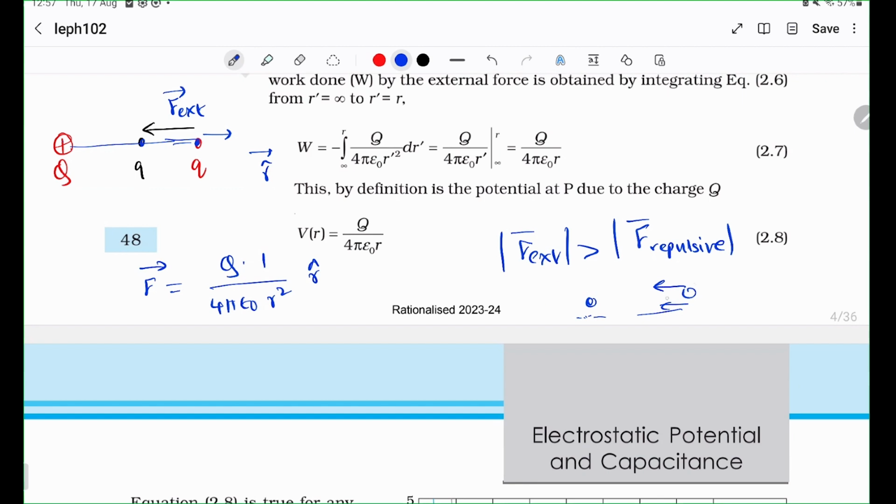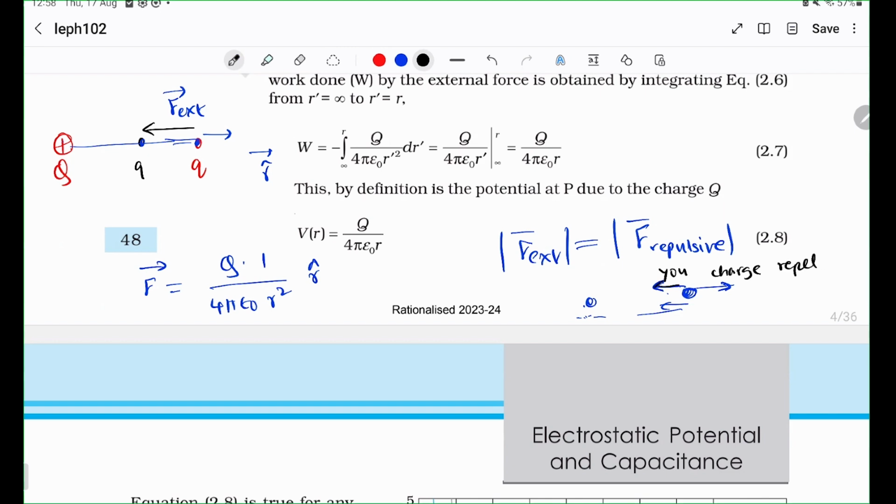In order for that, we have to have our external force approximately equal to the repulsive force, only very slightly greater than, because we want to very gently push it, right? So at equilibrium, these both are actually equal in the limiting case. So it will take an infinite time for this charge to get here because it's an almost exact repulsive force. So this is the external force that you are applying. This is the charge repelling.